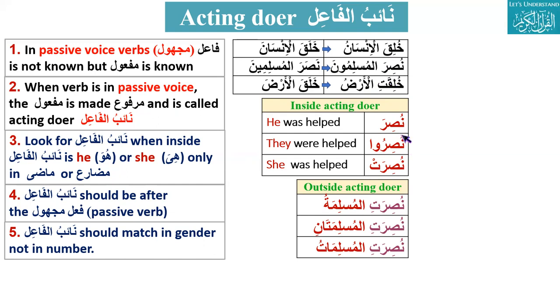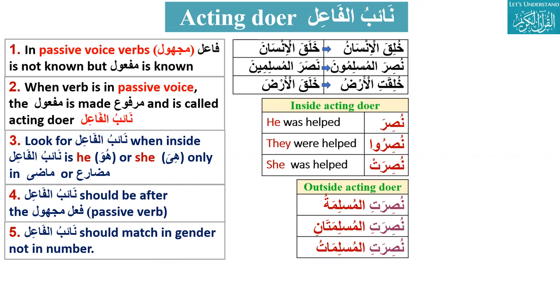In madi or mudare, we know that. So we have to look, there will be a naibul fa'il, and the naibul fa'il will be marfu, and it will be after the passive verb. And the naibul fa'il, as we have seen in the examples, should match in gender but not in number. So whenever there is a passive verb, there will be an acting doer, that will be marfu, that matches in gender but not in number. These are the best examples to understand.